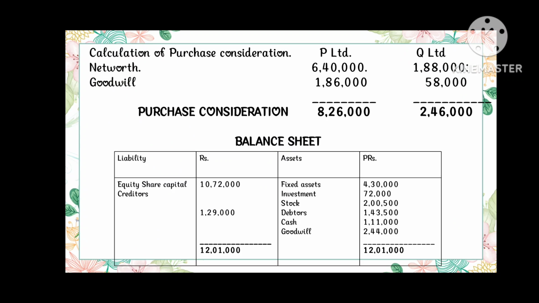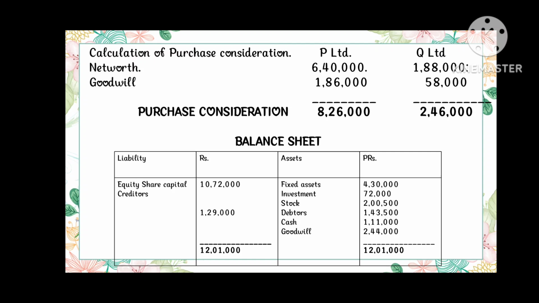The next is the calculation of purchase consideration. The purchase consideration can be calculated by adding the net worth and goodwill. The net worth of P Limited is 6,40,000 and goodwill is 1,86,000. Hence, the purchase consideration of P Limited is 8,26,000 rupees. The net worth of Q Limited is 1,88,000 and goodwill is 58,000. So, the purchase consideration of Q Limited is 2,46,000 rupees.